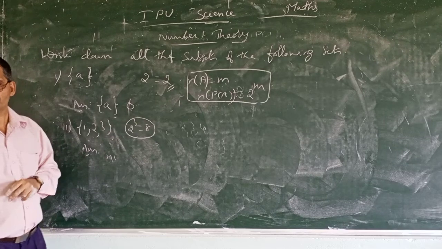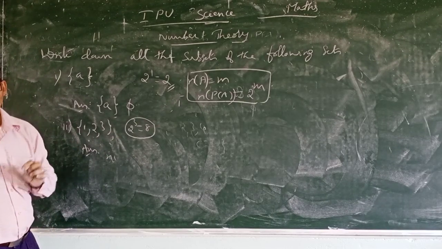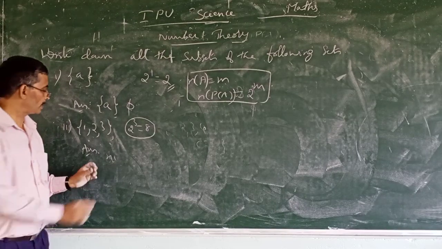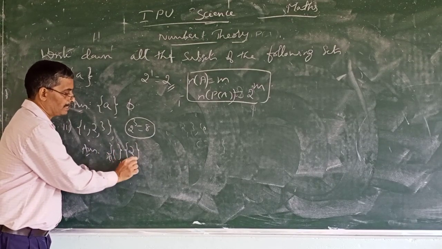So there are 3 elements. First you write the sets starting with one element. So {1}, next {2}, next {3}. With one element you will finish.